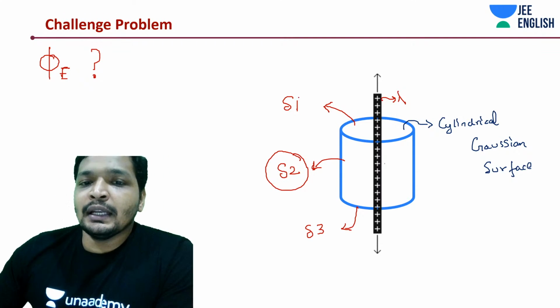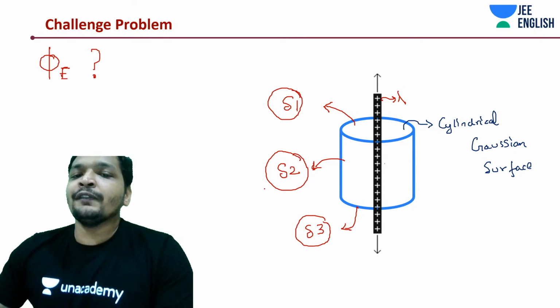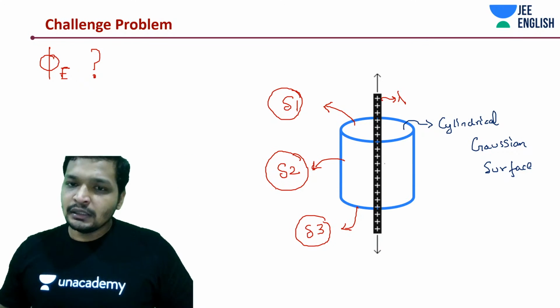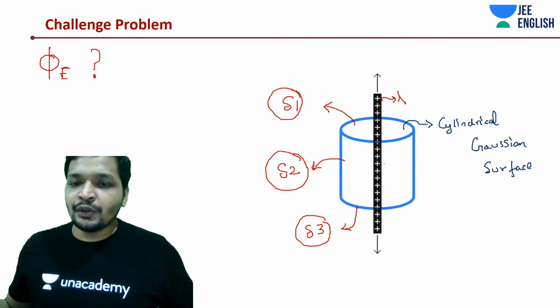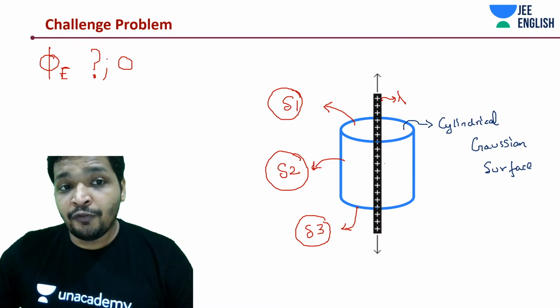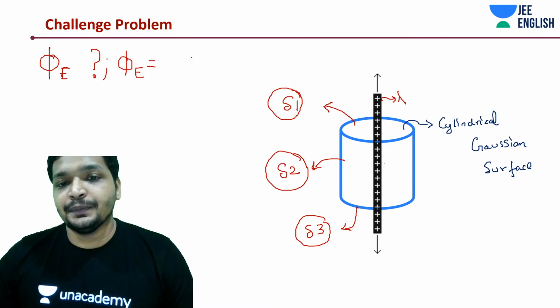Okay, let me just mark these three things. So what is the total flux? It is the amount of flux exiting. It's a positive charge, so all the flux is going to exit. But do remember, write it down with the apt sign convention.